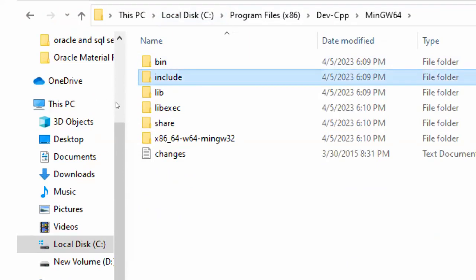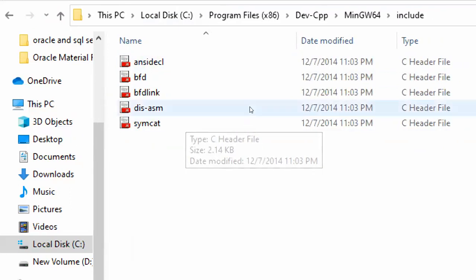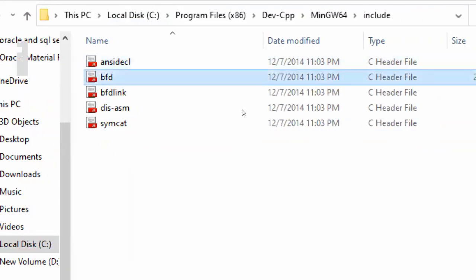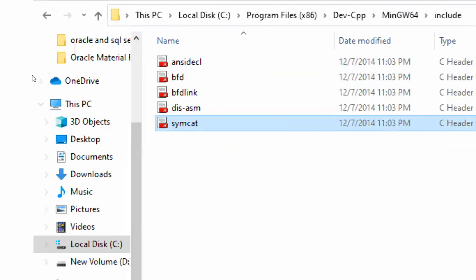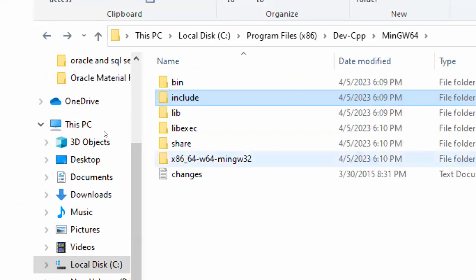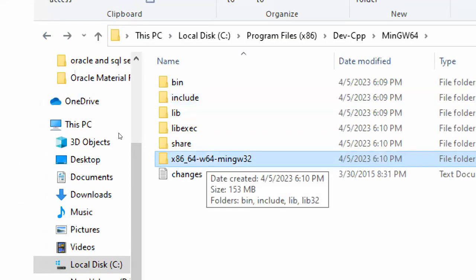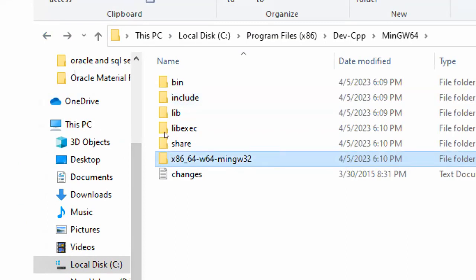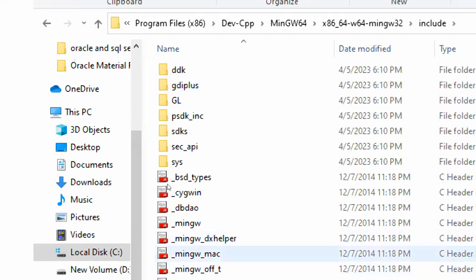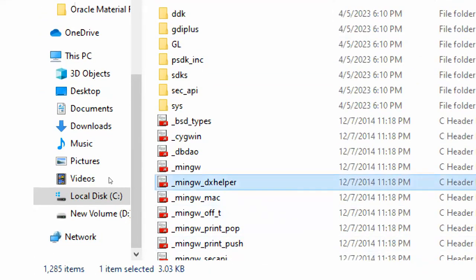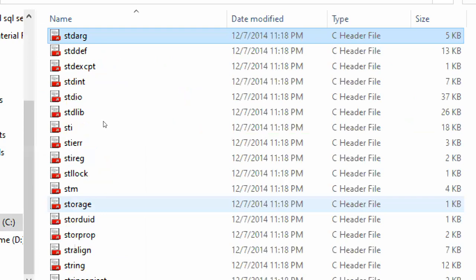This is the include folder. It has some header files. These are header files. Observe C header file, C header file. This is one path. Another path is in x86_64. In this, another include folder is there. This is another path.